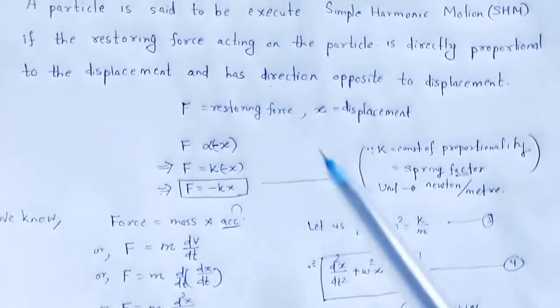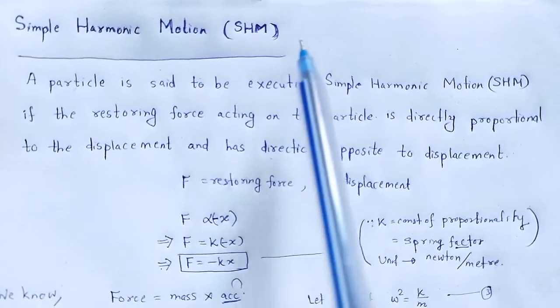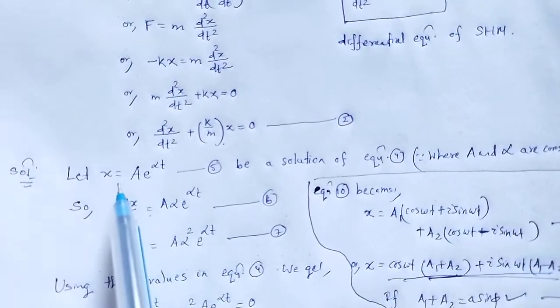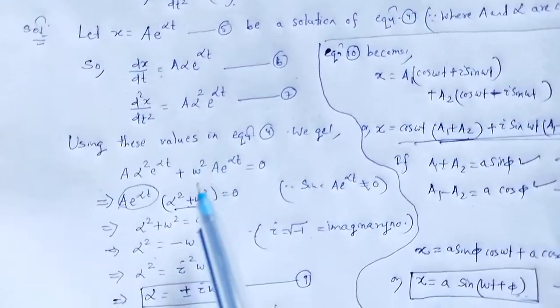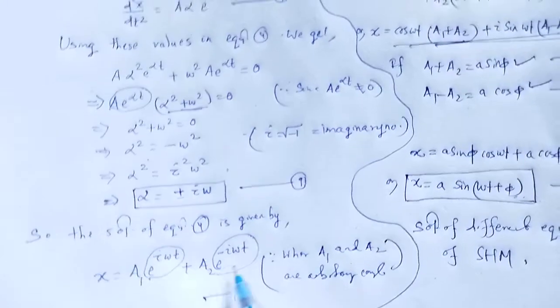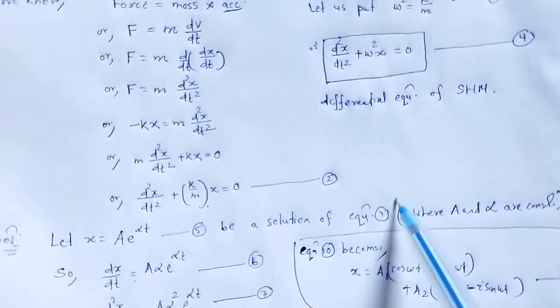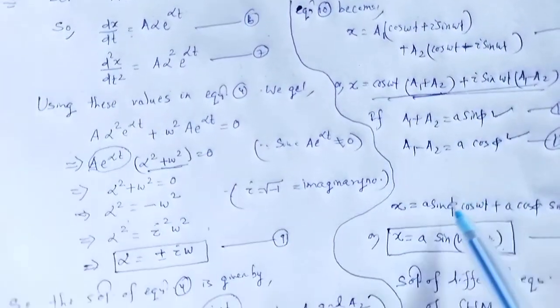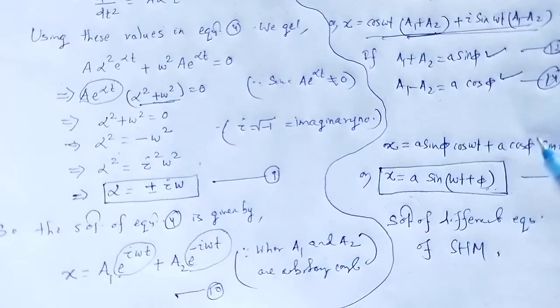Here is how we find the solution of the given simple harmonic differential equation. We assume this to be the solution, proceed, and putting its substitution, finally we get it.